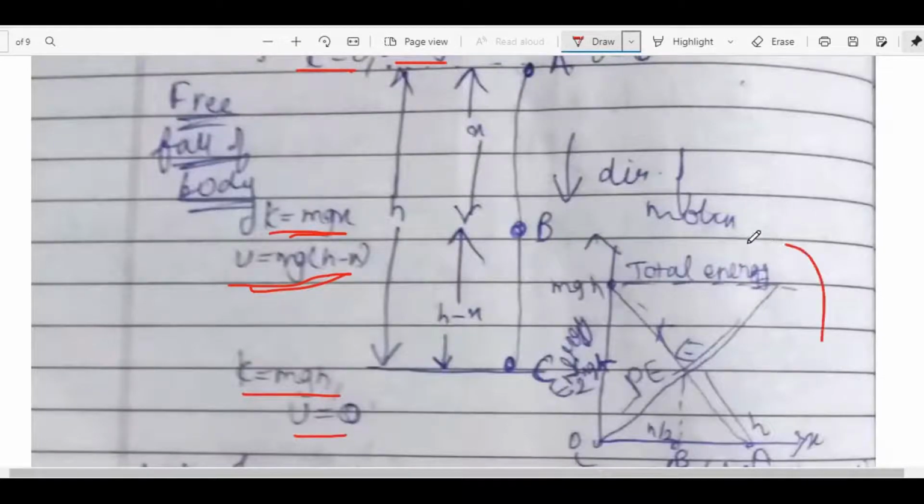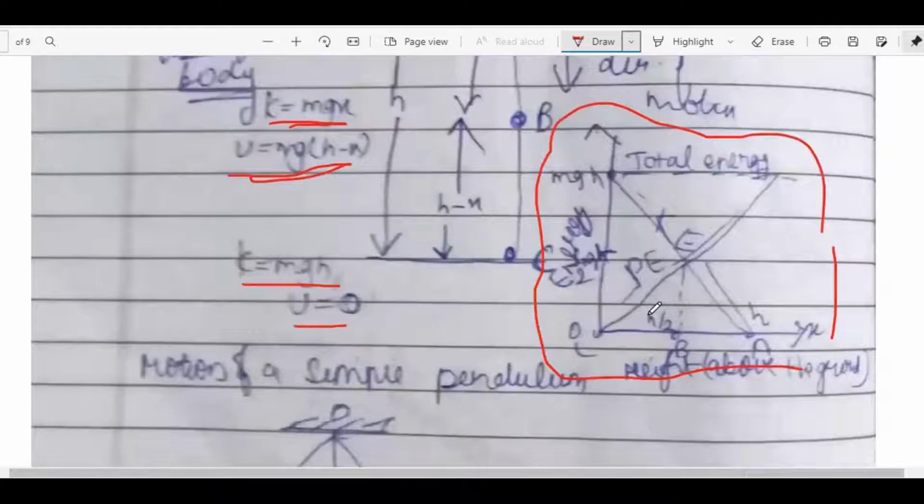This is the graph for the motion of the body. You can see it properly. This will be the total energy. This is kinetic energy. And this line stands for potential energy, because potential energy increases from 0 to the height it reaches. We know that potential energy is taken with respect to the height.